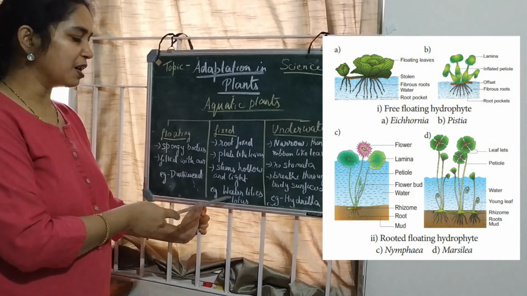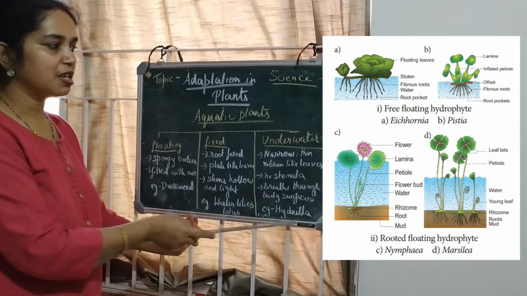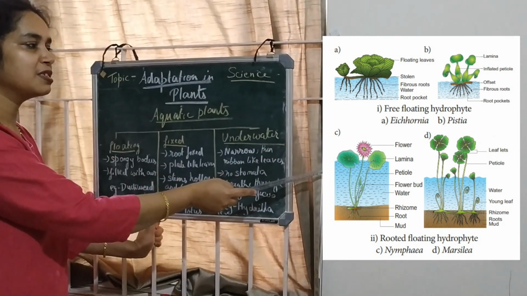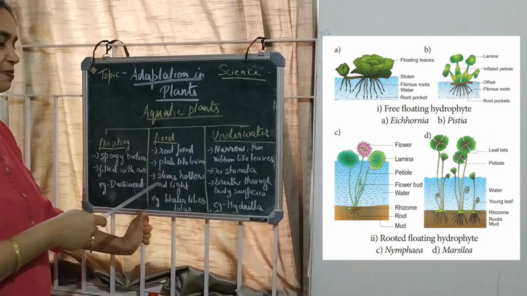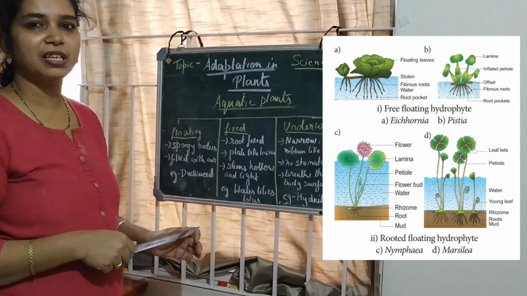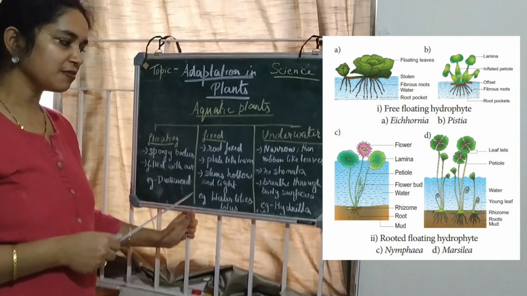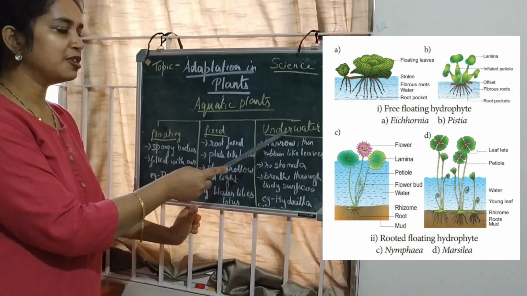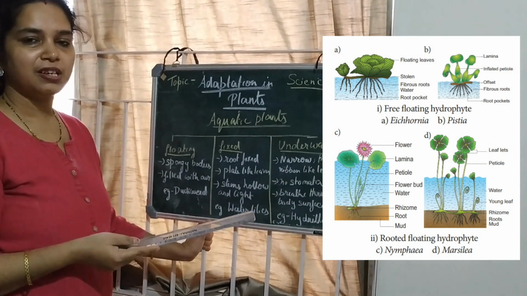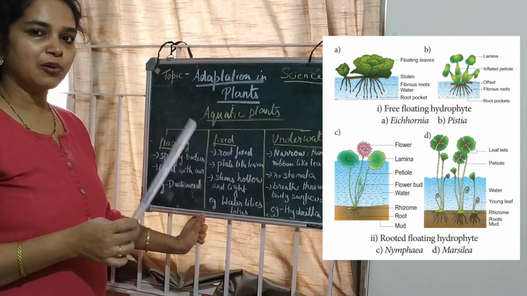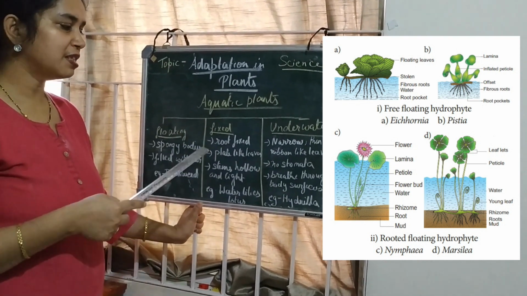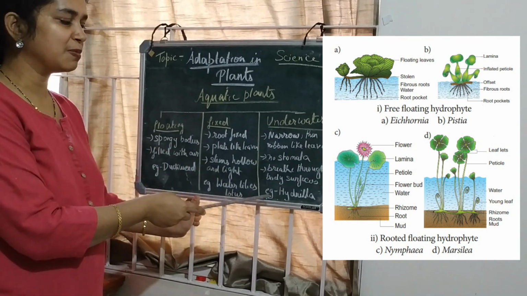The fixed water plants include water lilies and lotus, as you can see in the example over here. The leaves and the stems are very flexible. Now coming to underwater plants. Underwater plants have very narrow, thin and ribbon-like leaves with no stomata. Stomata are absent. So, how do they breathe? They breathe through the air spaces present on the stem or the body surfaces. This type of underwater plant can be seen in hydrilla.